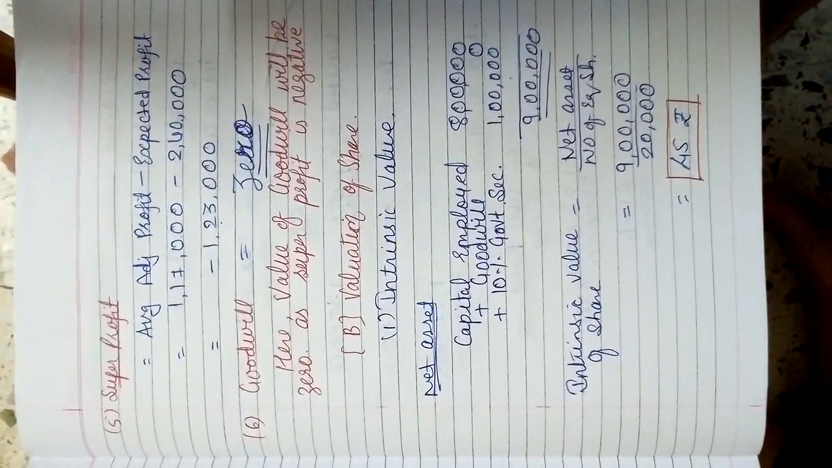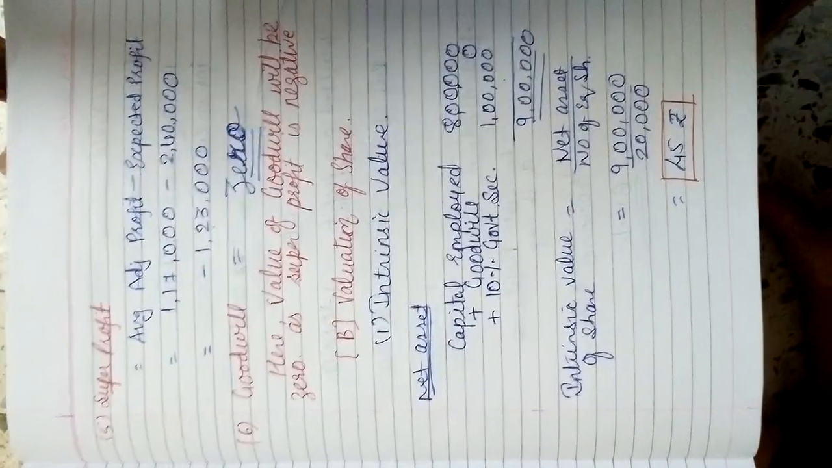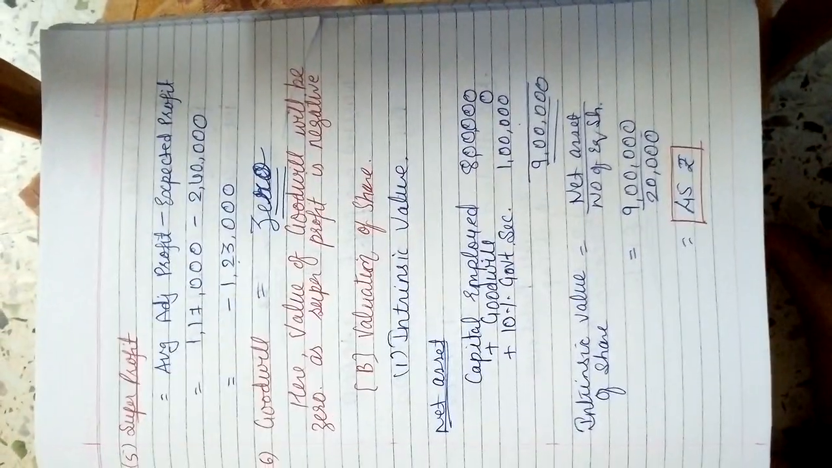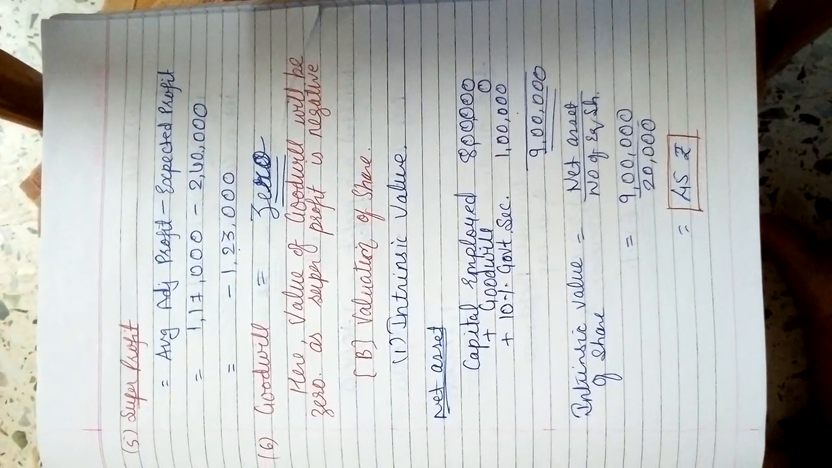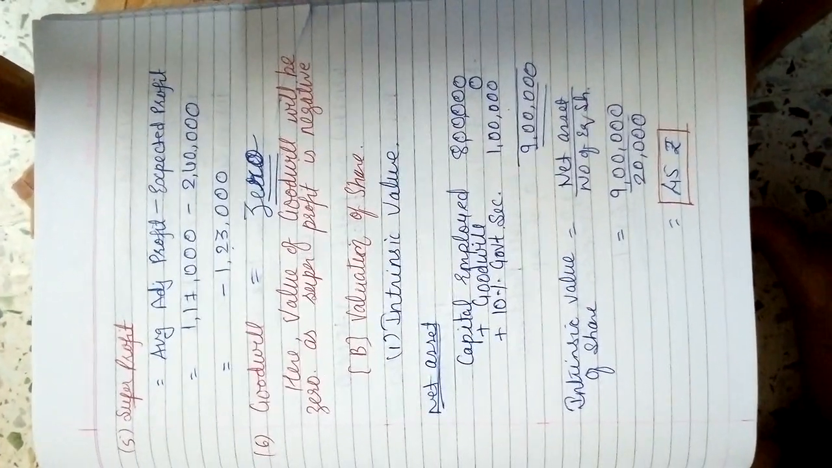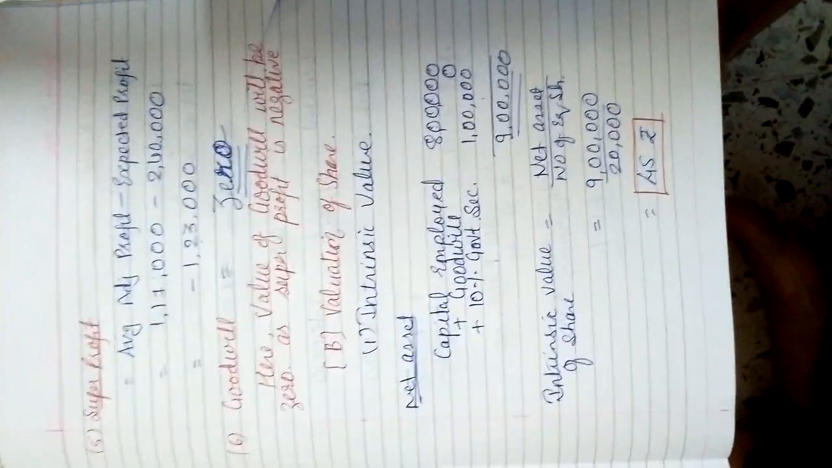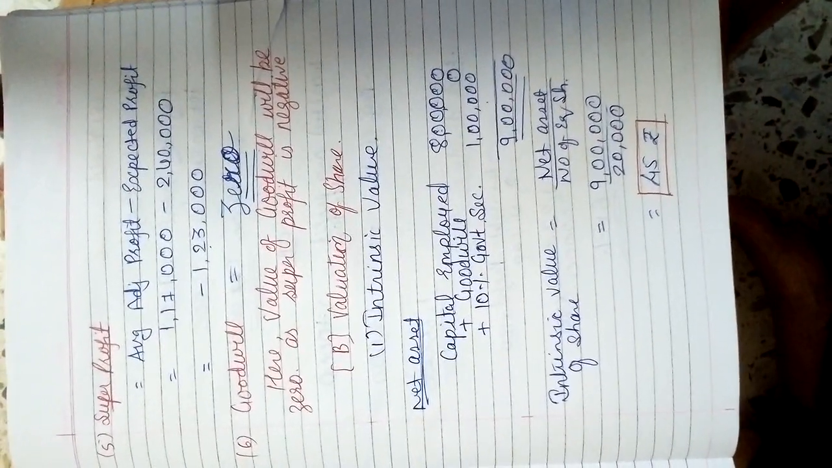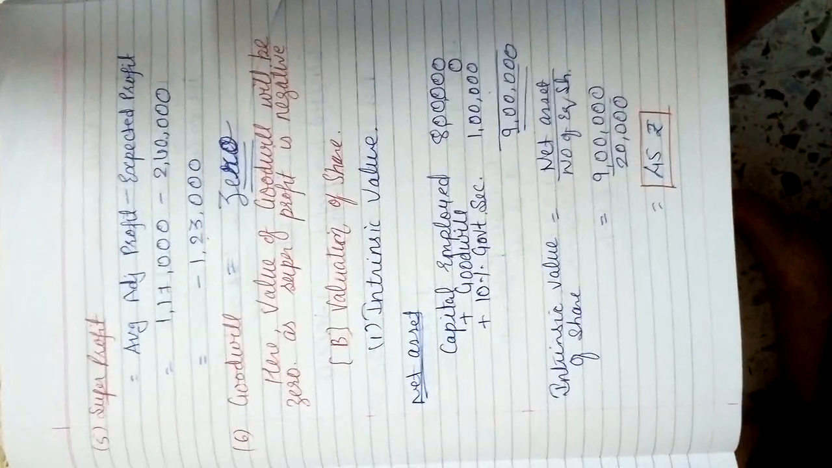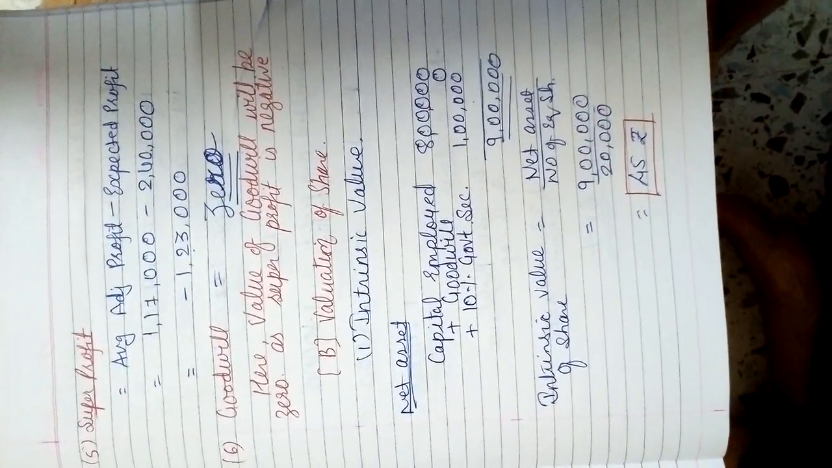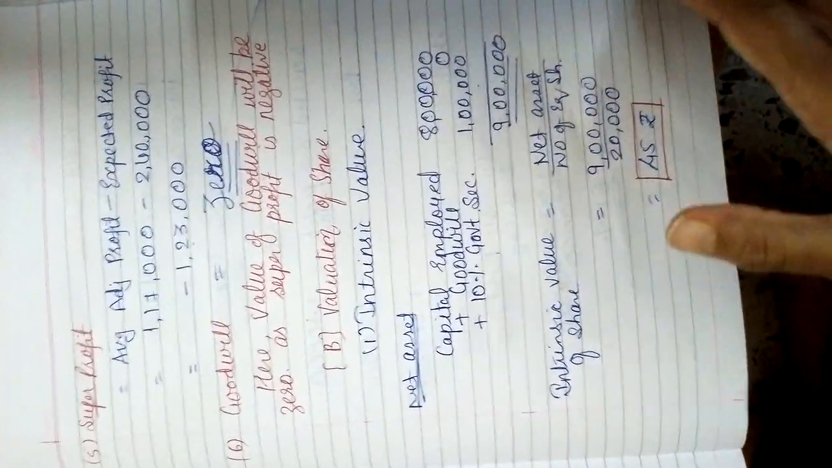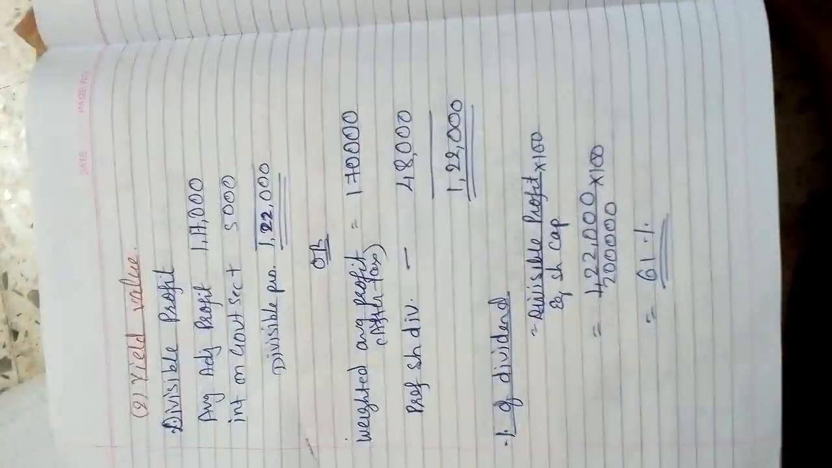So now intrinsic value, net asset divided by number of equity share. We can find out the number of equity share by dividing equity share capital with face value per share. So in our case 2 lakhs divided by 10, so number of equity shares are 20,000. So my intrinsic value of share is 45 rupees, right? Next page. Then we have calculated yield value.